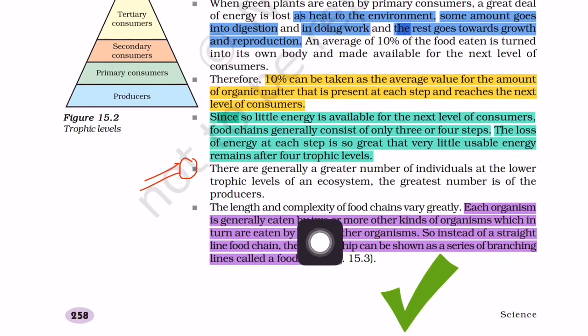The length and complexity of food chains vary greatly. Each organism is generally eaten by two or more other kinds of organisms, which in turn are eaten by several other organisms. So, instead of a straight line food chain, the relationship can be shown as a series of branching lines called a food web.